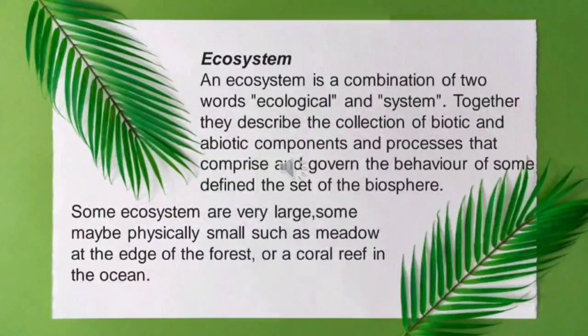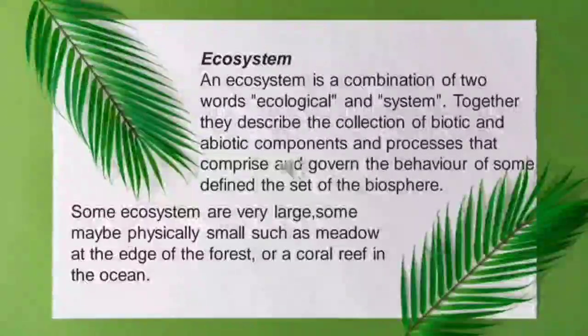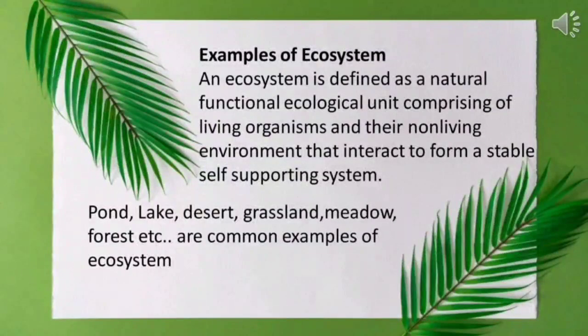Some ecosystems are very large, some may be physically small, such as a meadow at the edge of the forest or a coral reef in the ocean. Next, I will tell you some examples of ecosystem.